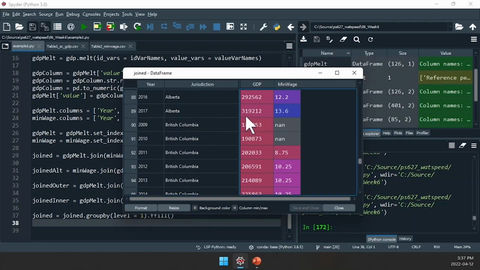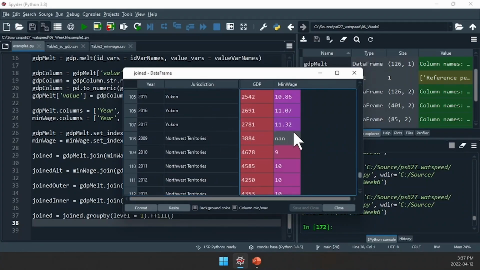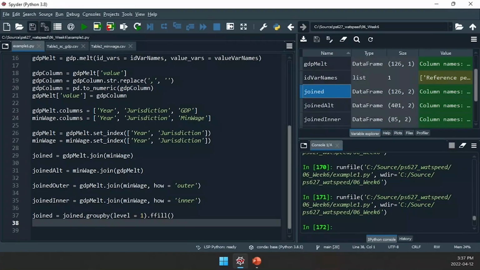And we see the same thing for Alberta. The Alberta 2017 minimum wage did not get forward filled to 2009 British Columbia minimum wage. Same thing with Northwest Territories and Yukon. So what's going on here?